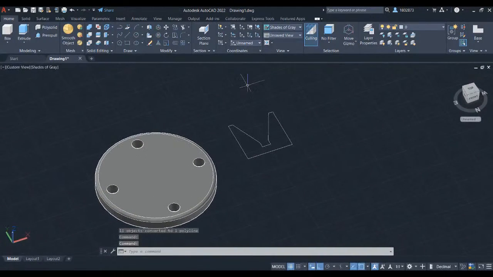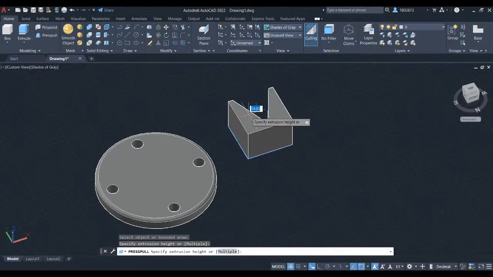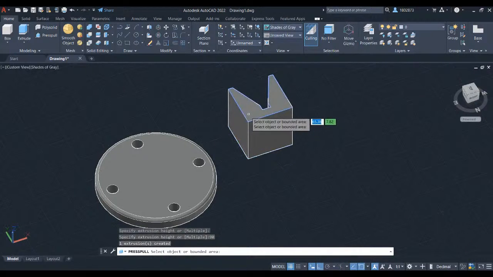Let's press pull the sketch. Head over to modeling panel and grab the press pull command. Select the sketch. Let's key in 90 and press enter. Press escape. We will rotate this part and move it in the center point of our base circle.